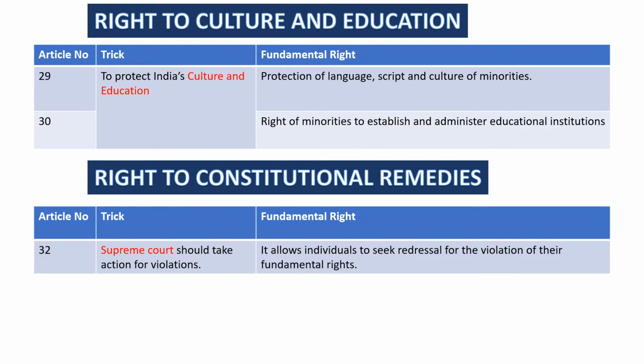Next, right to culture and education. We have Article 29 and 30 here, and the trick is to protect India's culture and education. Article 29 represents protection of language, script and culture of minorities. Article 30 represents right of minorities to establish and administer educational institutions. So both 29 and 30 are majorly for minorities.